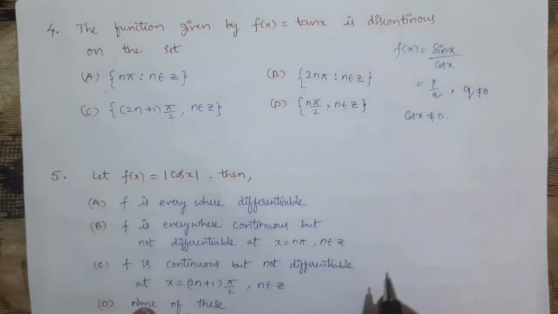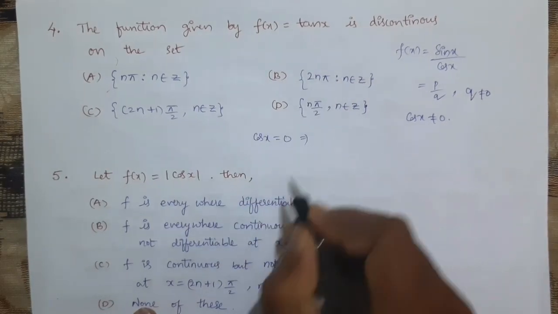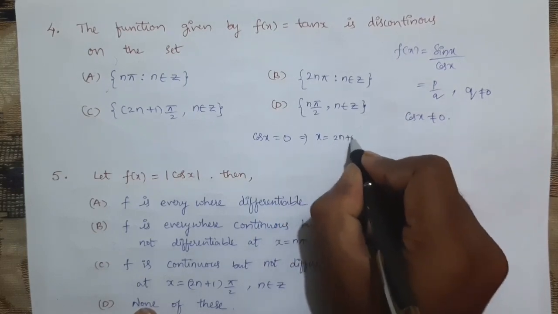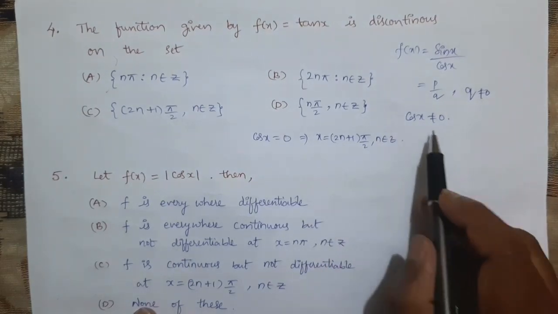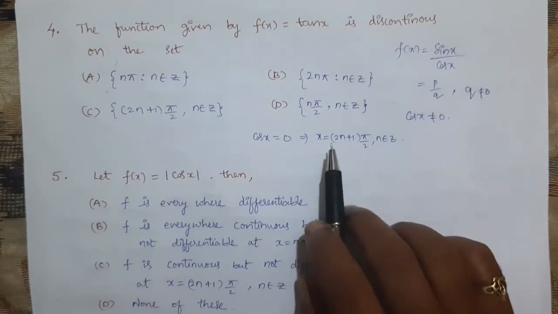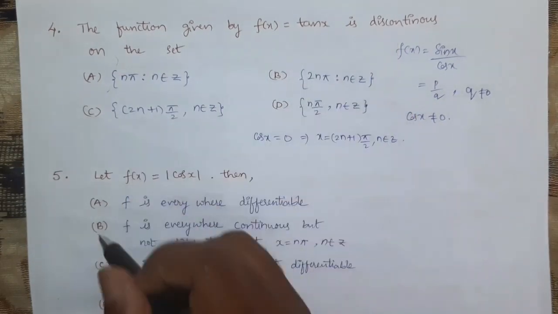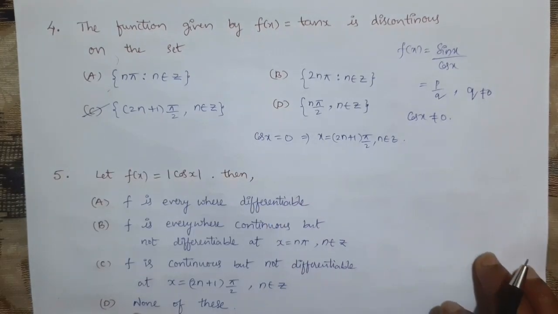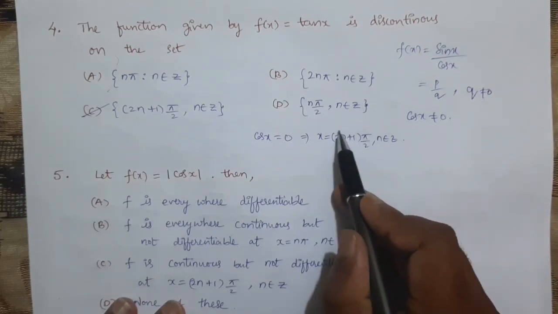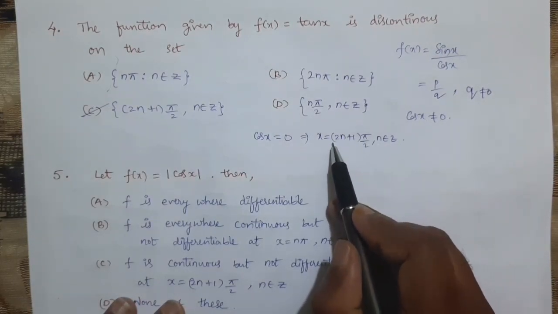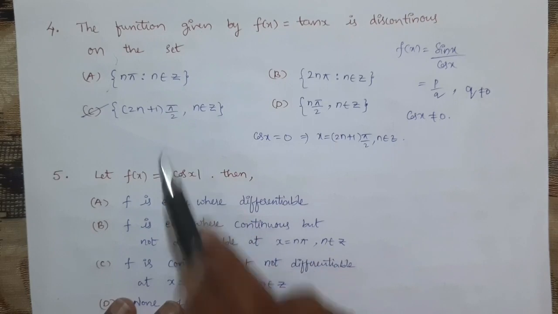That means we know that cos x equal to 0. See, in trigonometric functions we have formulas. If cos x equal to 0, then x equal to 2n plus 1 into pi by 2, where n belongs to z. That means if cos x not equal to 0, x should not be equal to this. So the function given by f of x equal to tan x is discontinuous on the set 2n plus 1 into pi by 2, n belongs to z. If n belongs to integers, for all these values cos x will be equal to 0. If it is equal to 0, the function is discontinuous. So that's why the function is discontinuous at these points.